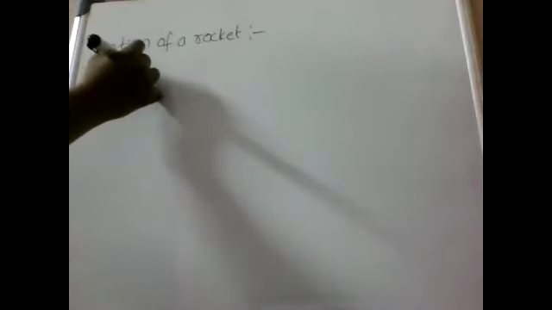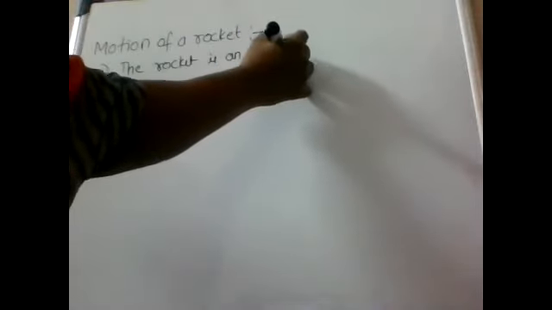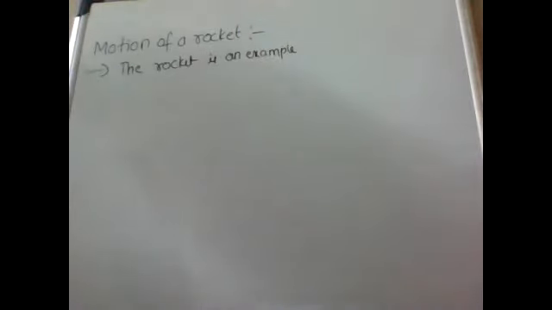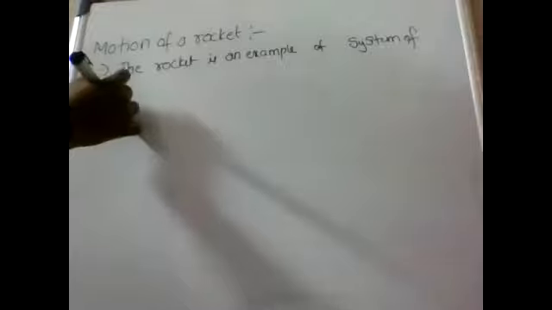Motion of a rocket. The rocket is an example of a system of variable mass.